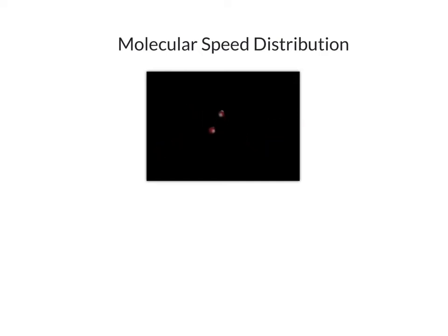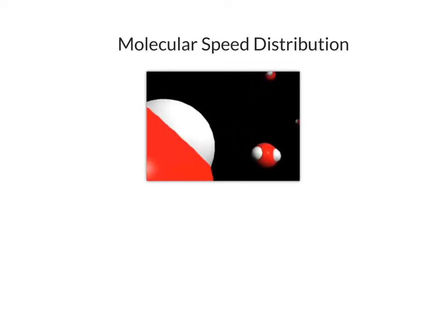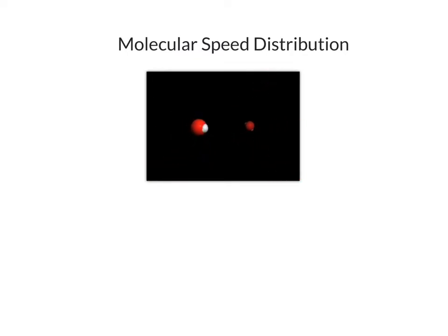If we zoom down to the molecular level and look at a system that consists of gaseous water molecules, we'll see that the water molecules are zooming around in the system, and every once in a while they'll collide with one another and go off in a different direction. If we look very, very closely, we'll find that not all the gas molecules are going at the same velocity.